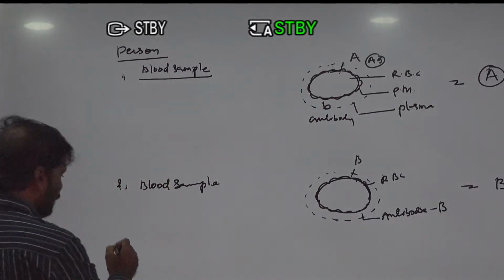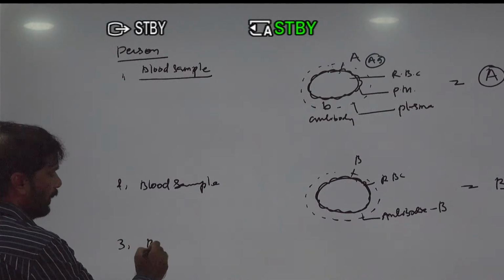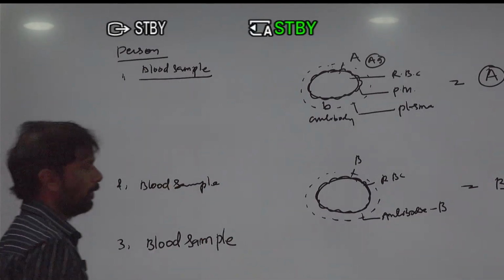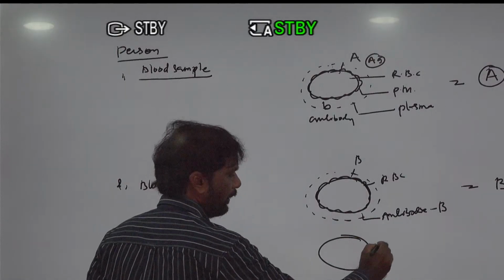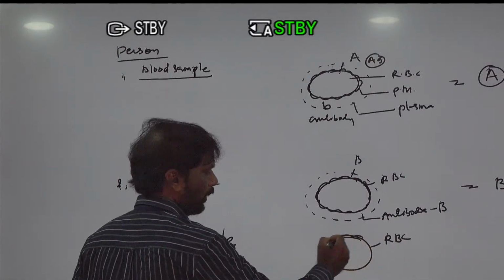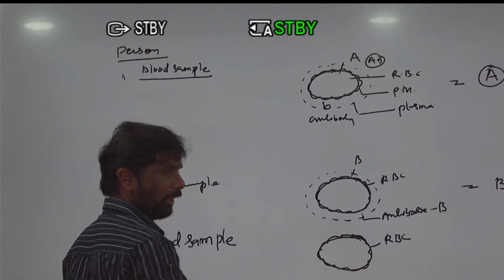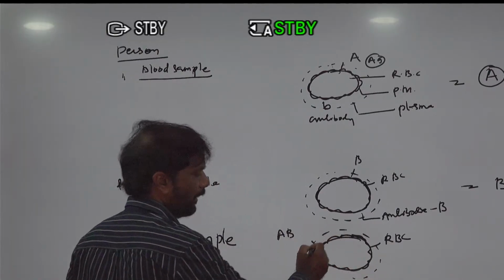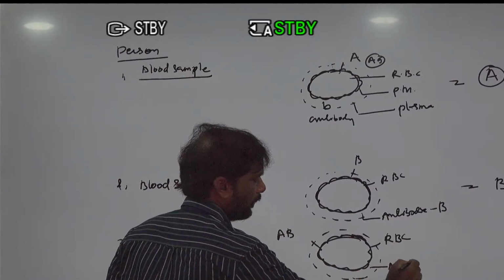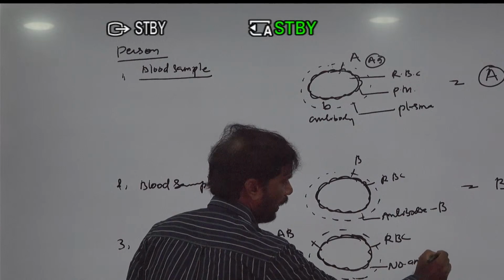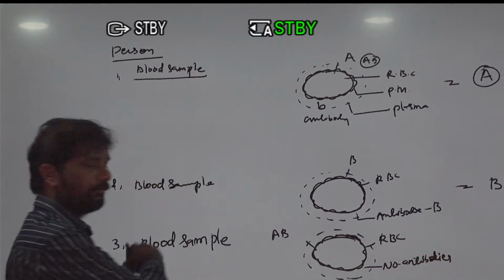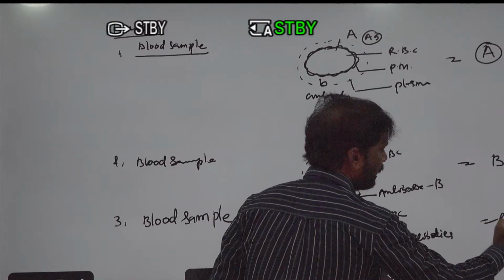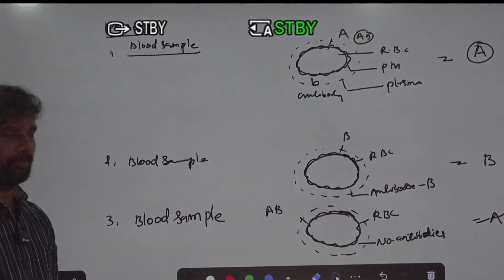Then you can take the third type of blood sample. Here you take this RBC and its plasma membrane, and when this plasma membrane has both A and B antigens and the plasma has no antibodies, antibodies being absent in the plasma of the blood sample, such a type of blood is known as the AB type of blood.